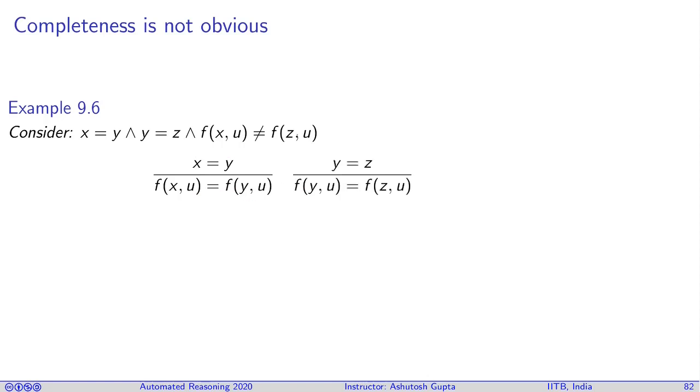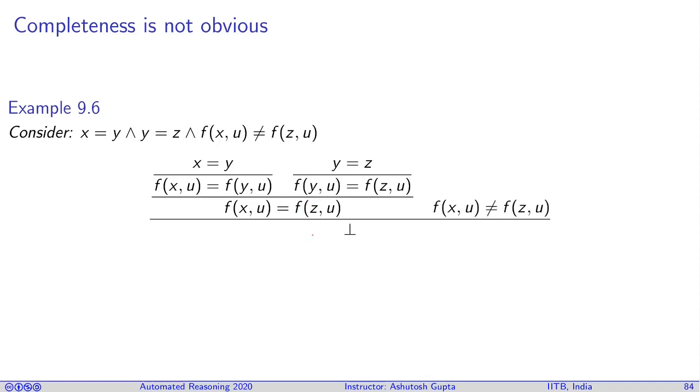Similarly, we can derive from y equals z that f of y comma u equals f of z comma u. Now we can apply transitivity on these two equalities we got, and we can derive f of x comma u equals f of z comma u. We know that they are disequal because of the third literal of the input formula, so we can derive false from just applying the contradiction.